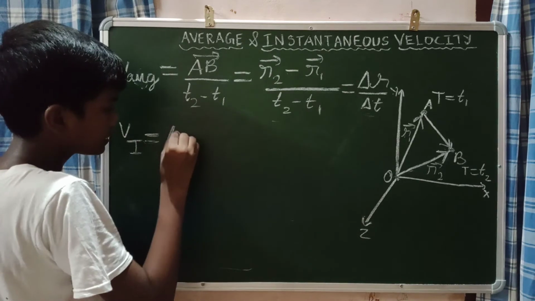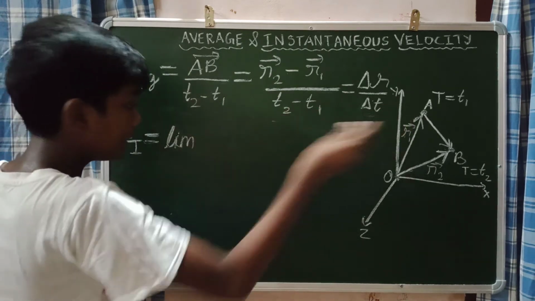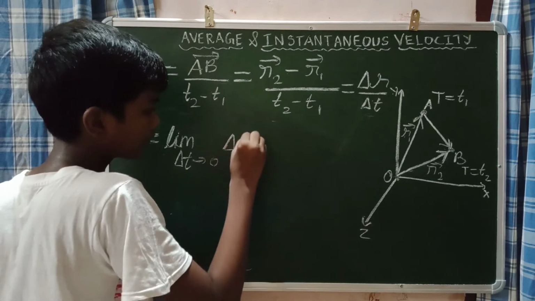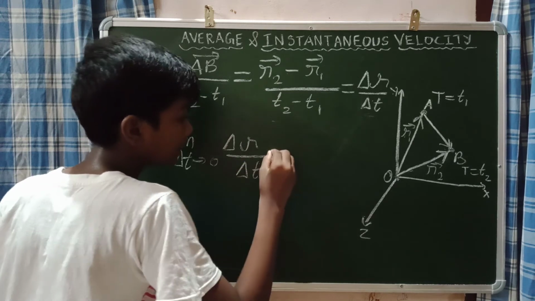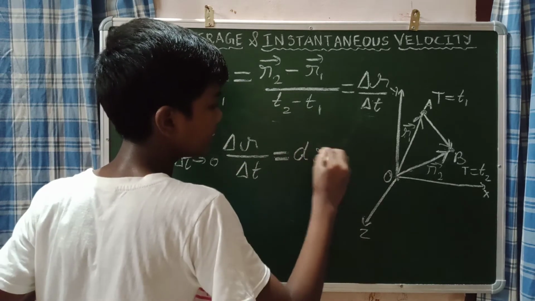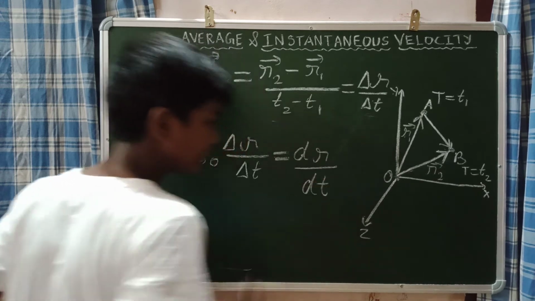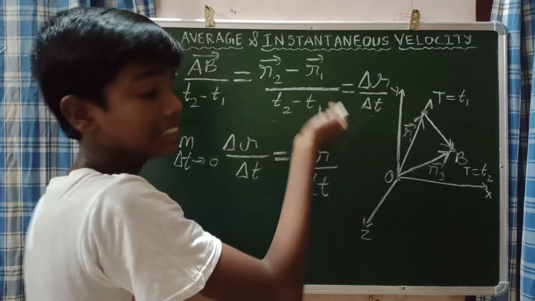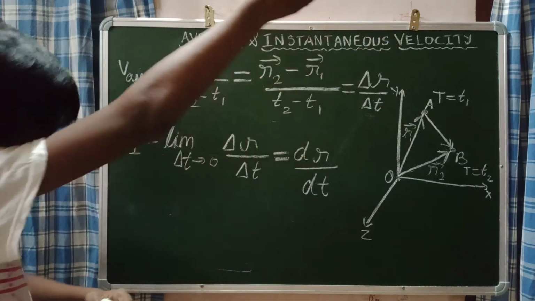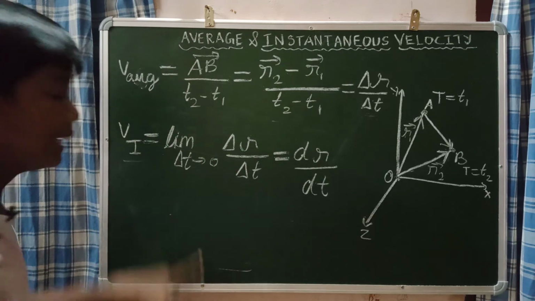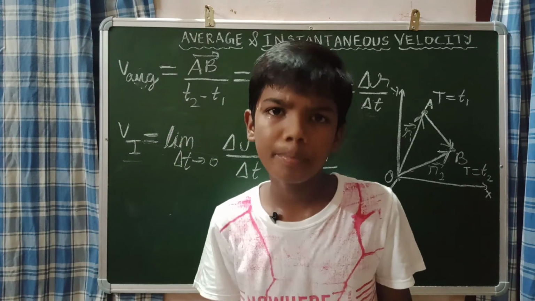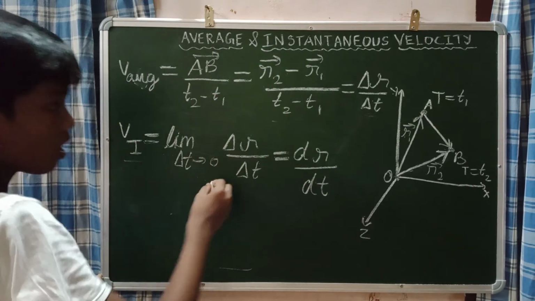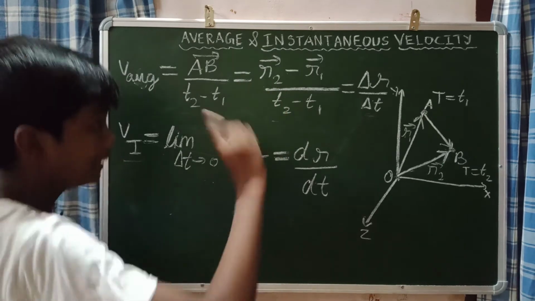That means the limit of delta T tends to 0 of delta R divided by delta T is equal to the derivative dr by dt. Here R2 vector minus R1 vector is the change in R, T2 minus T1 is the change in T, so delta R by delta T. So what will be the instantaneous? Instantaneous means delta T will tend to 0. So the limit of delta T tends to 0 of delta R divided by delta T is equal to dr by dt.